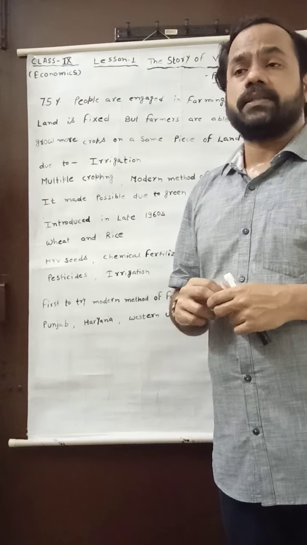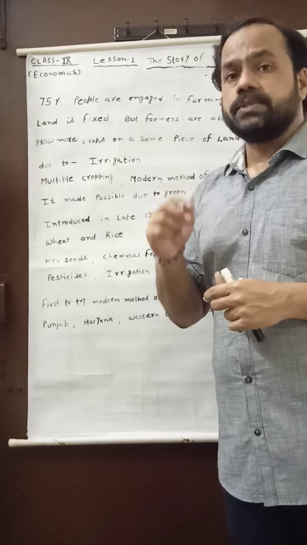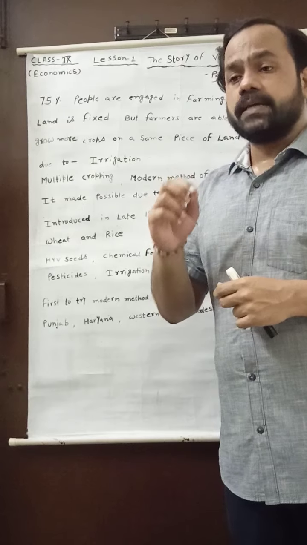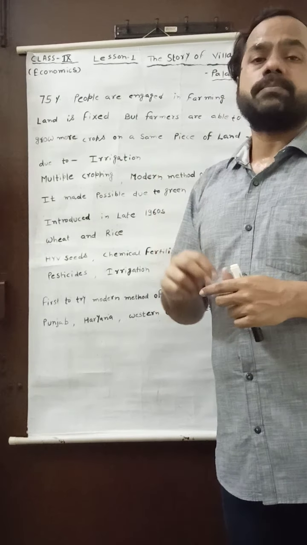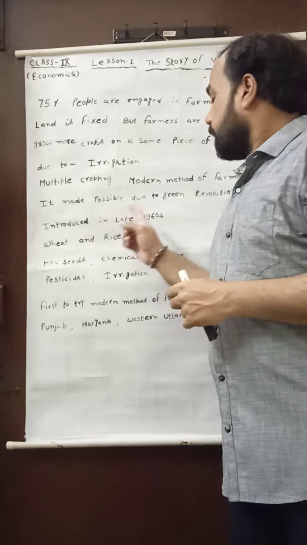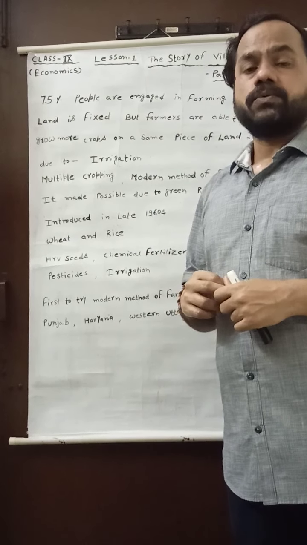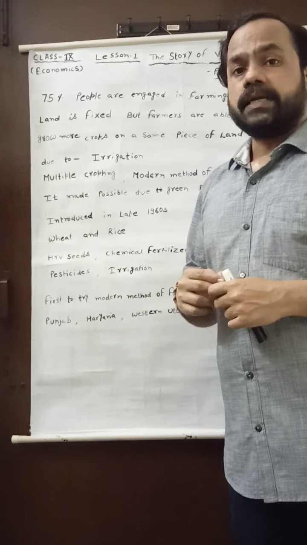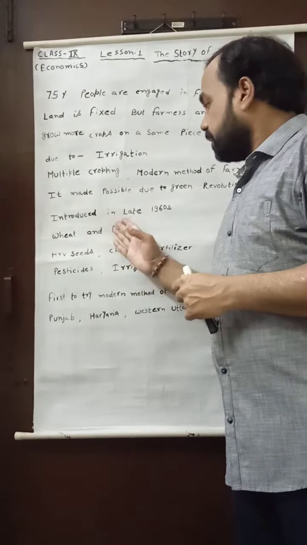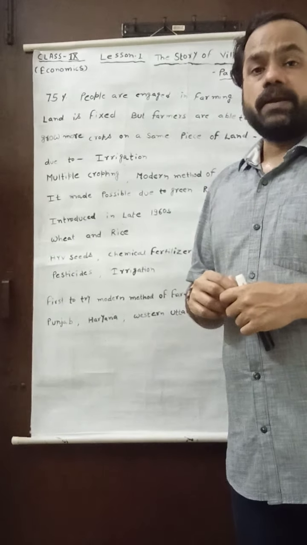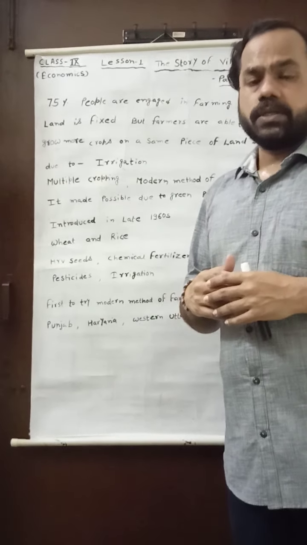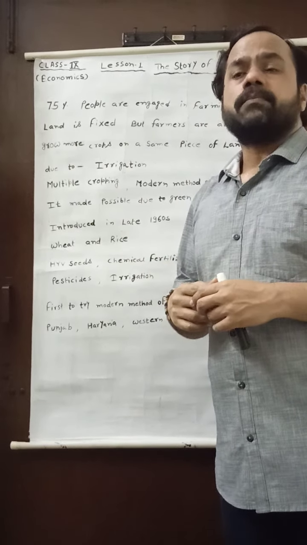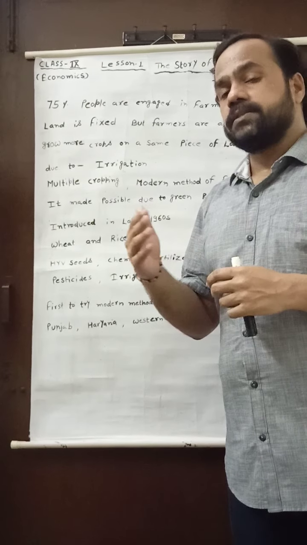Very important for you, the green revolution was introduced in India in the late 1960s, and at that time wheat and rice were the base of the green revolution. Wheat and rice are the basic food need of the Indian people, that is why it was very essential to grow wheat and rice in maximum quantity. And when there was more demand for the crop, it was very essential to bring some modern methods of farming in place of traditional methods of farming.